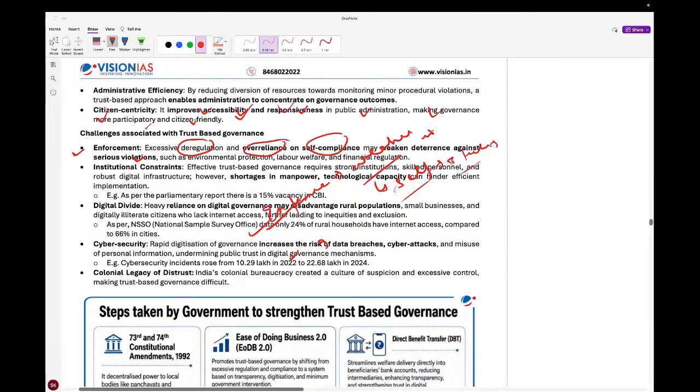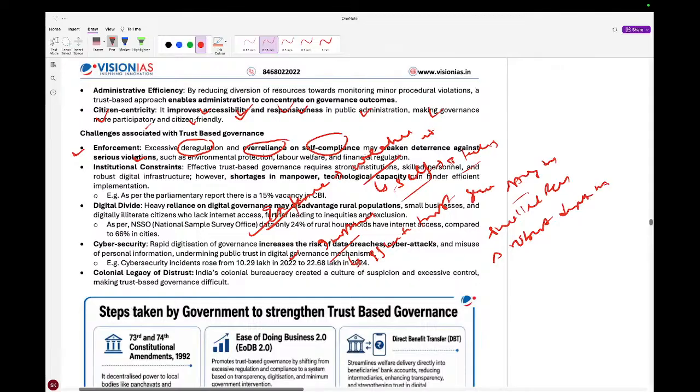Another thing, the institutional constraints. Effective trust-based governance requires strong institutions, skilled personnel, and robust digital infrastructure.